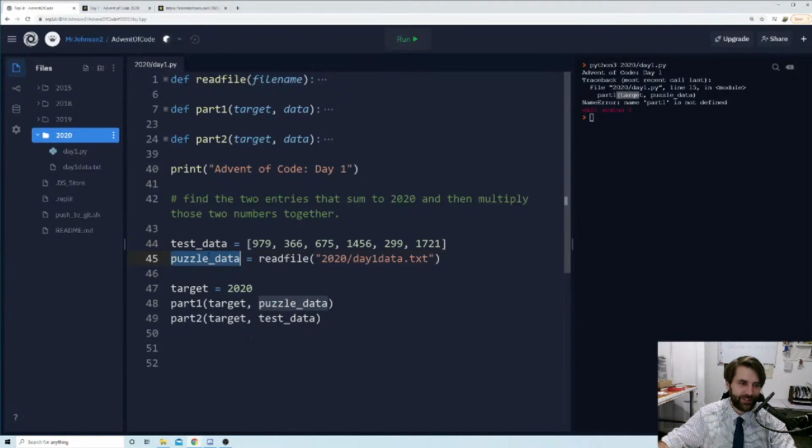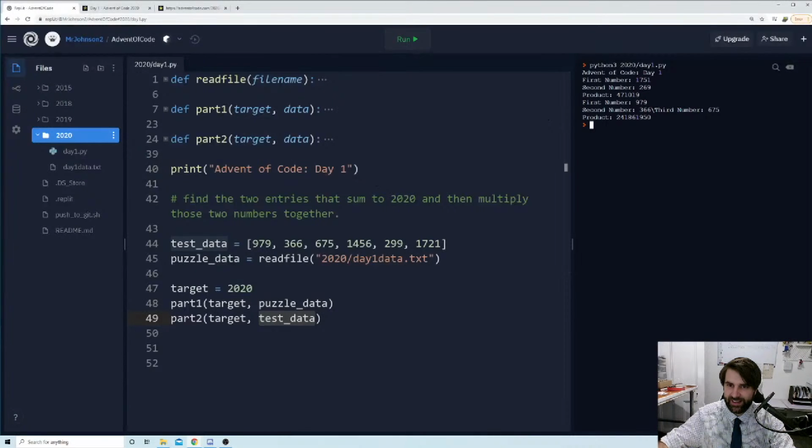So I've got some puzzle data, which gets me to read a file. I've got a variable called target, and I'm just like, yeah, do part 1. Here's the target. Here's the puzzle data. Yeah, do part 2. Here's the target. Here's the test data. So let's run this and see what we get.